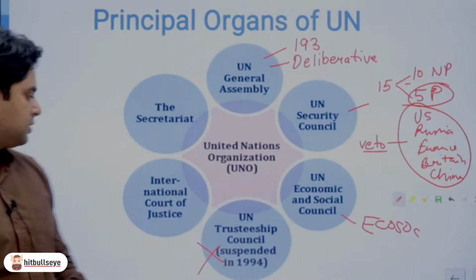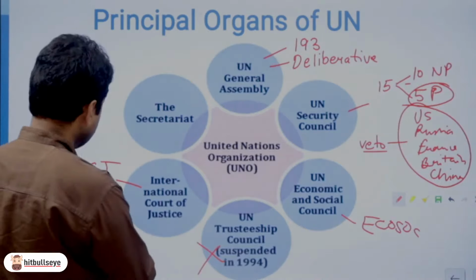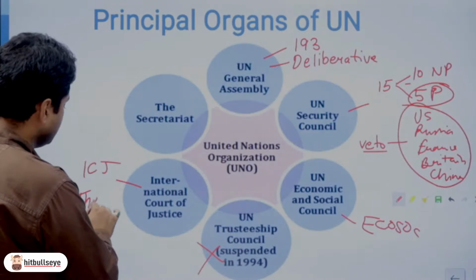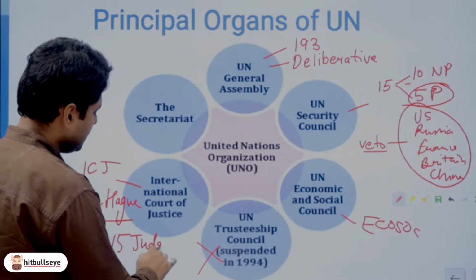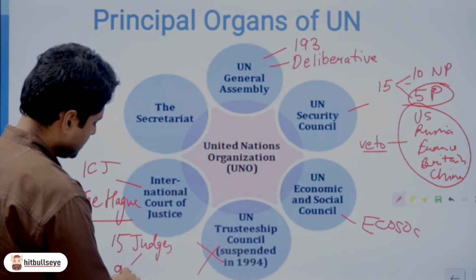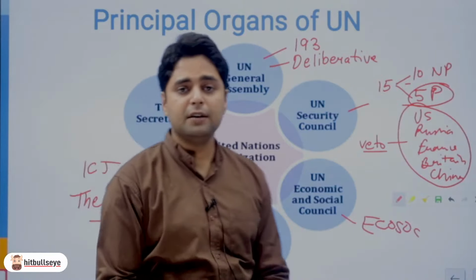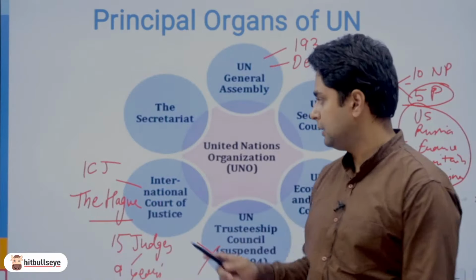Then ICJ, the International Court of Justice, which is the judicial organ of the United Nations. So ICJ is in The Hague, which is in Netherlands, और इसमें कुल मिलाकर 15 जजेस होते हैं with 9-year tenure each. हर जज का टेन्योर 9 साल का होता है. And right now there is an Indian in the ICJ also, Justice Dalveer Bhandari.